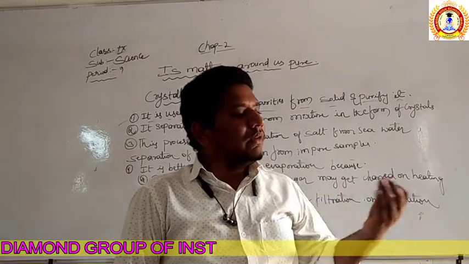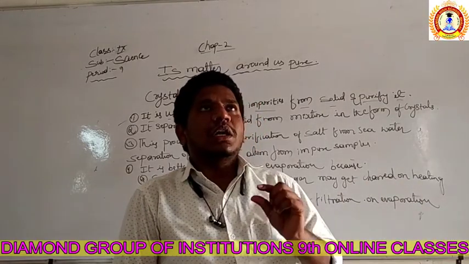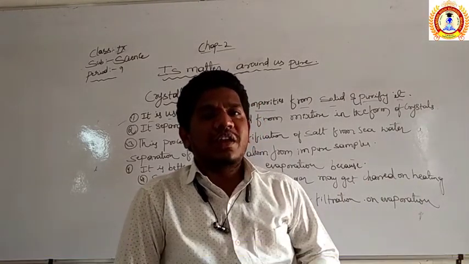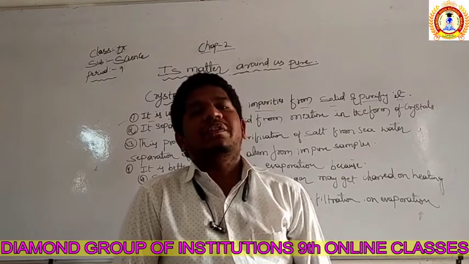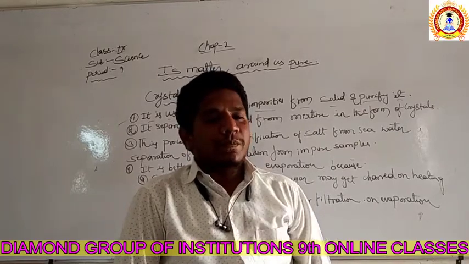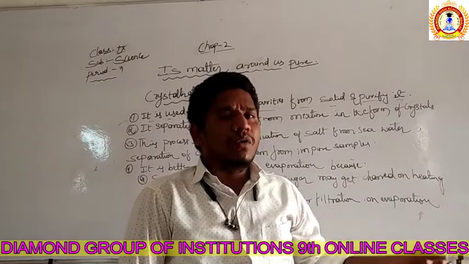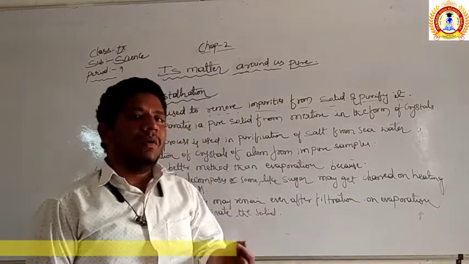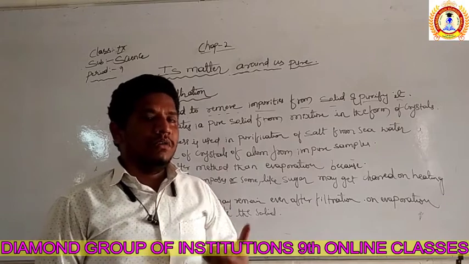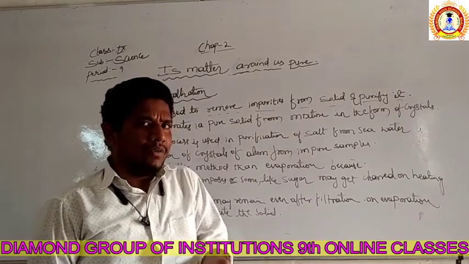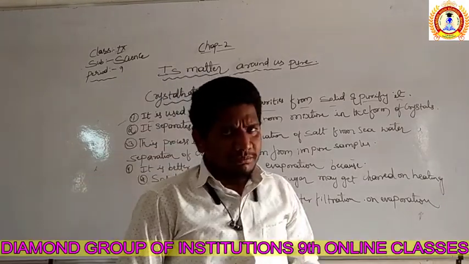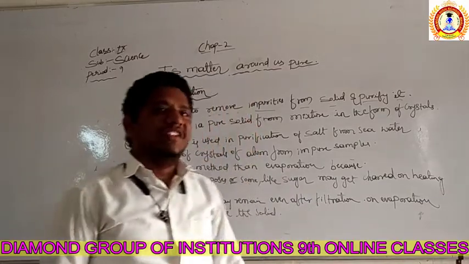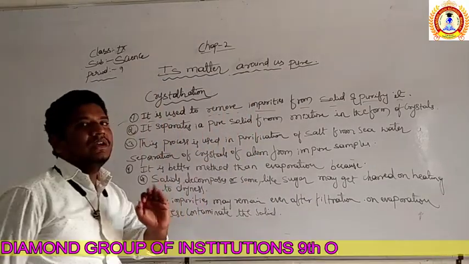How to identify whether the given substance is a crystal or not? There are qualities of crystals. They shine in the presence of sunlight, right? The amorphous ones are in powder form. Those powder forms are not going to shine. They are present as a powder. Which powder do we use for our face? In the same powder form, some compounds are also present in the environment. So crystals are those that shine in the presence of sunlight.